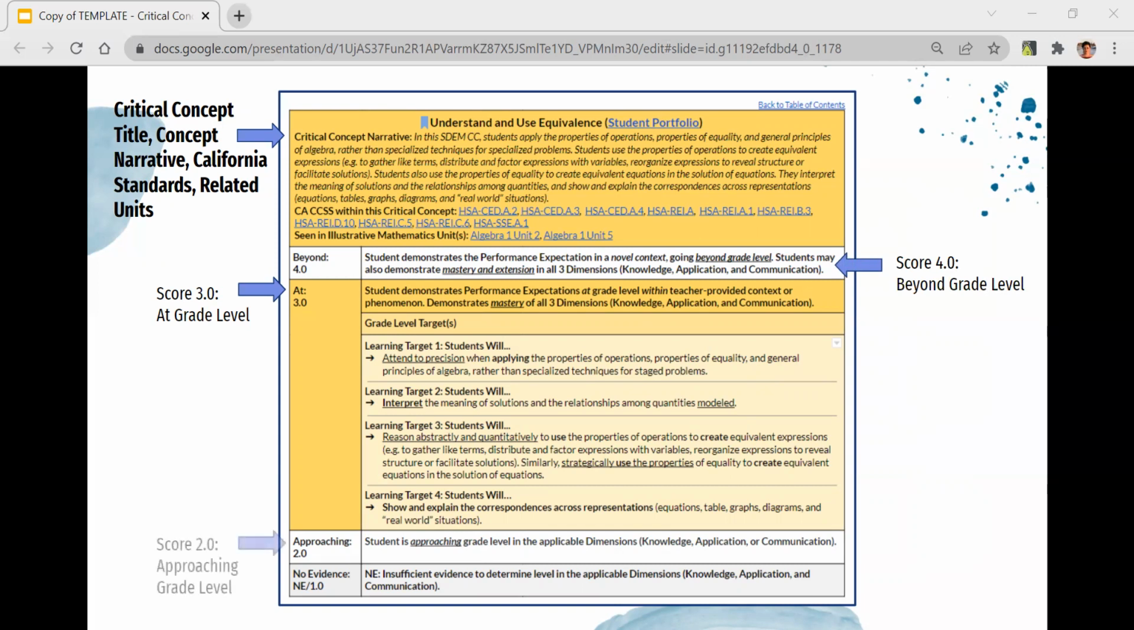Students will score in the level 2 area as they progress in their learning, and a level 1 indicates that there is insufficient evidence to determine a proficiency level. It would make sense for students to receive scores toward the bottom of the scale in the beginning of the year and move up as they have more practice and receive more feedback on their progress with this critical concept.